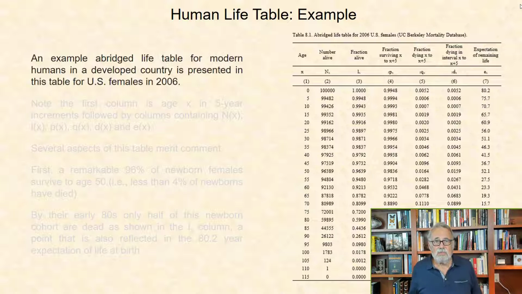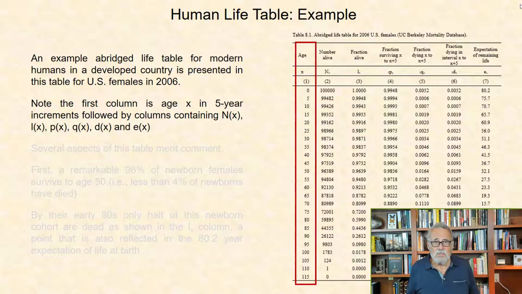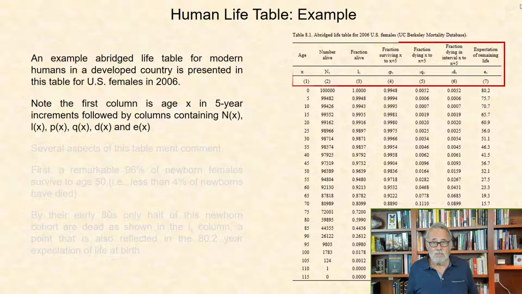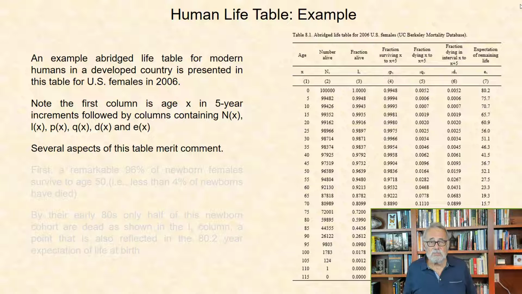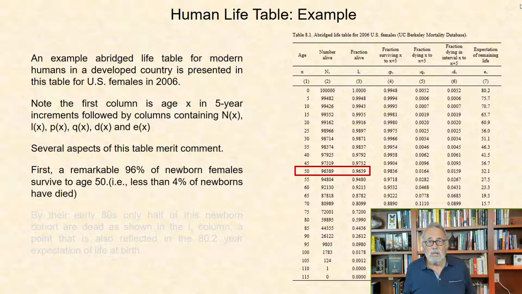Human life table. An example abridged life table for modern humans in a developed country is presented in this table for U.S. females in 2006. Note the first column is age x in 5-year increments, followed by columns containing nx, lx, px, qx, dx, and ex. Several aspects of this table merit comment. First, a remarkable 96% of newborn females survive to age 50. That is to say, less than 4% of newborns have died in the first 50 years.